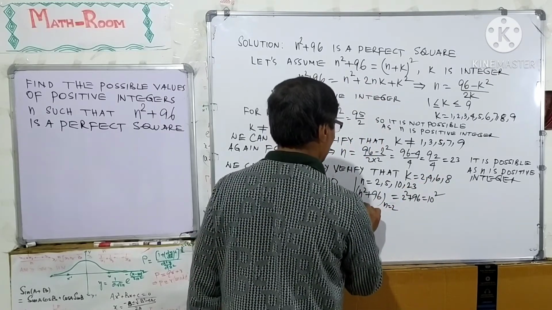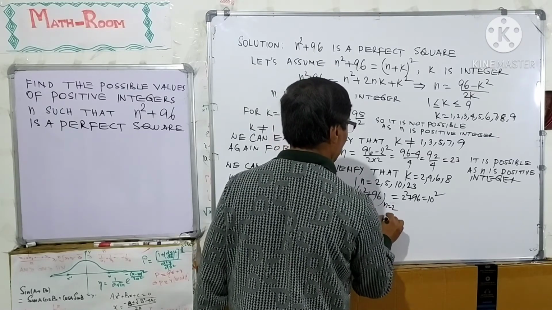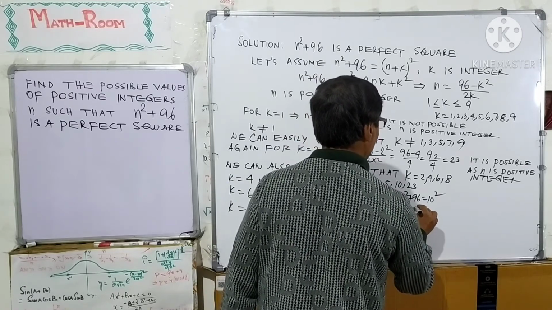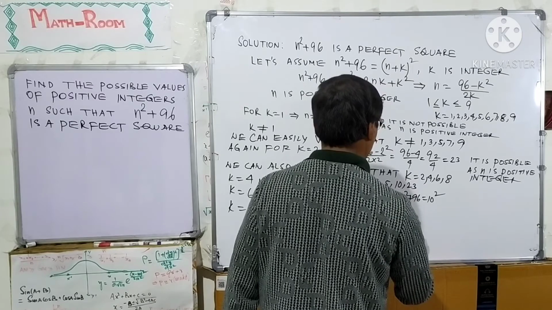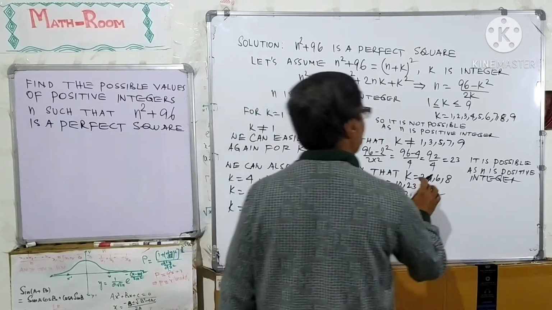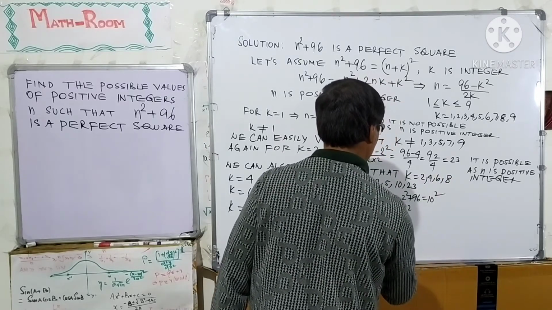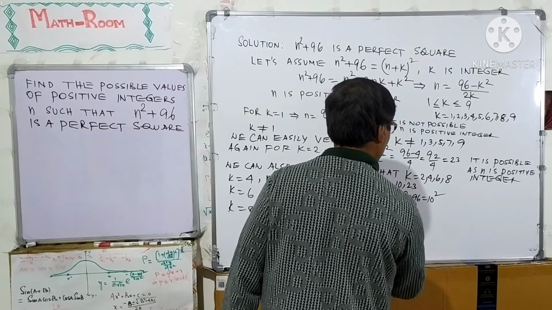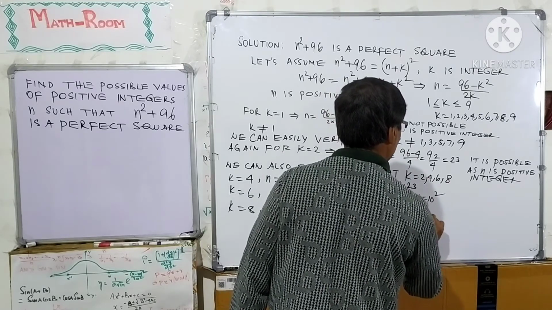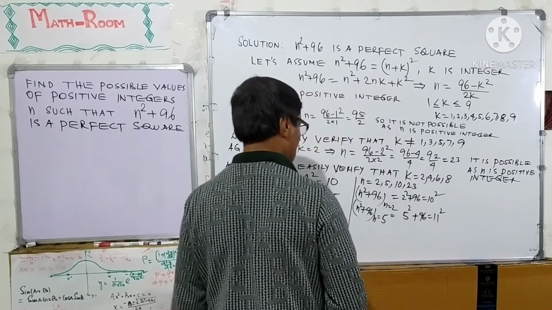For n equal to 5, 5 square plus 96 is 121, that is 11 square, which is a perfect square.